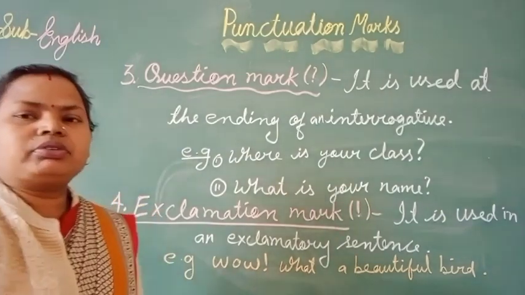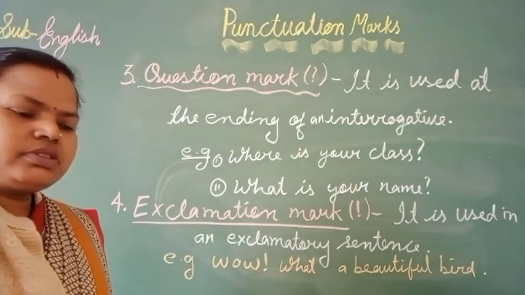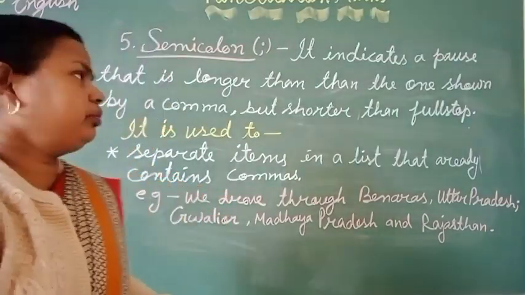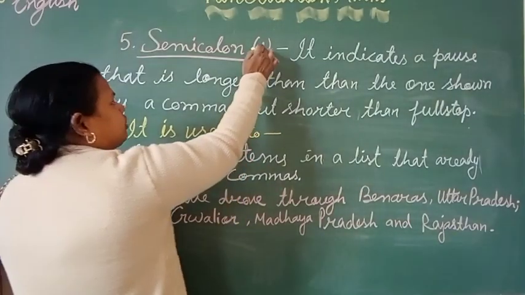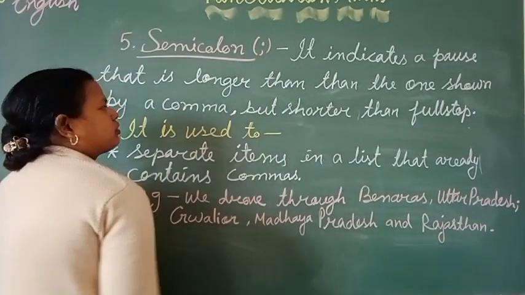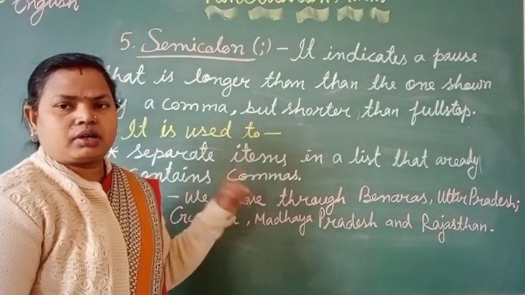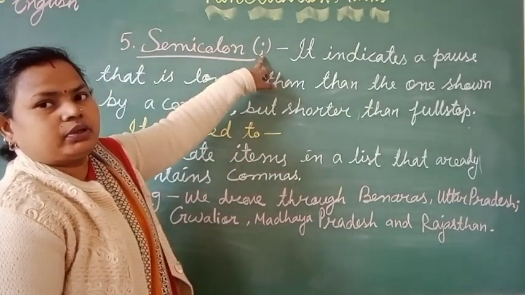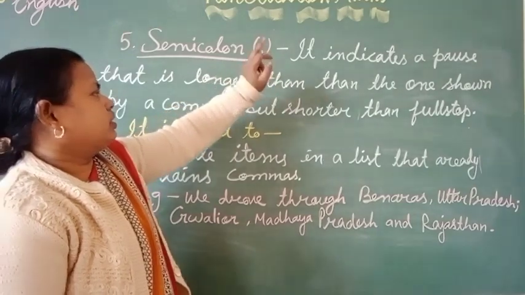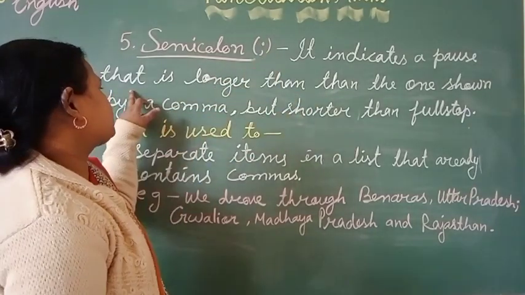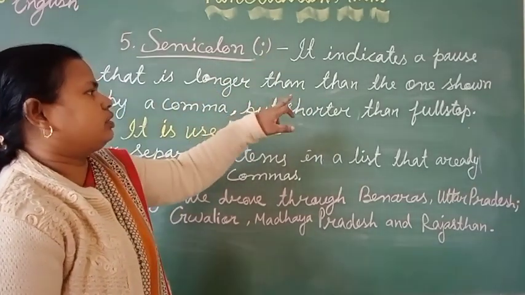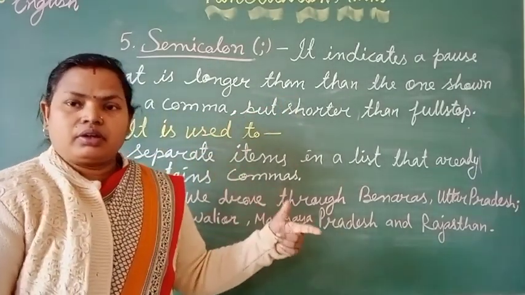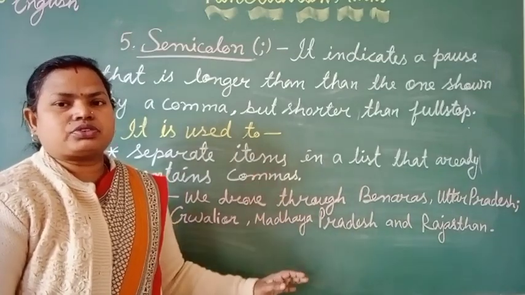So now let's see about the semicolon. Here is the next, that is semicolon, which is indicated with a stop, and below that there is a comma. So this is the symbol stop and comma together. This indicates a pause that is longer than one shown in a comma, but it is shorter than a full stop.